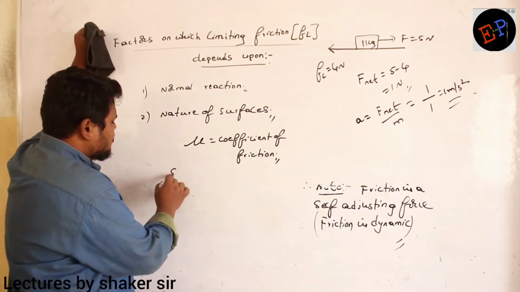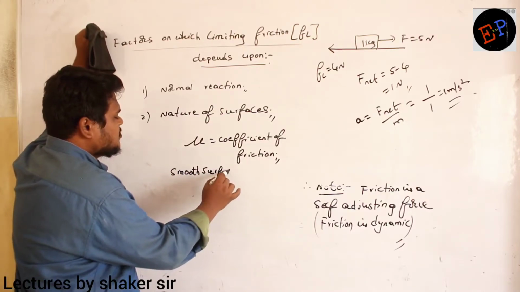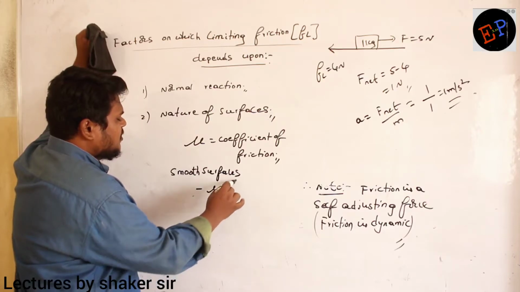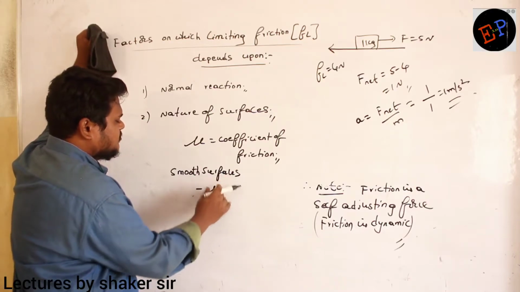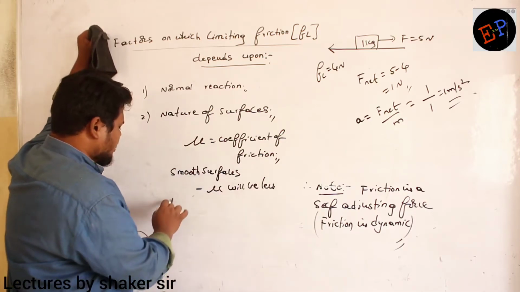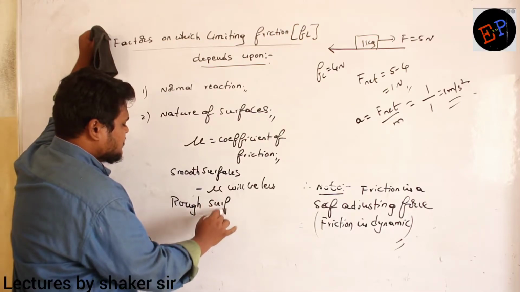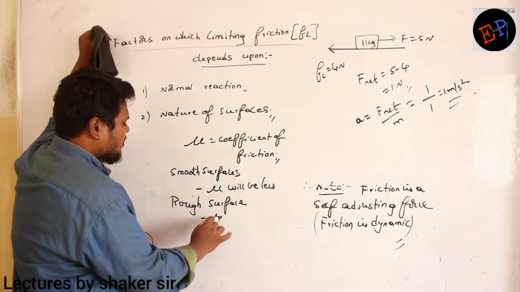See, if the surfaces are smooth, the mu value will be less. A rough surface, mu value will be greater.